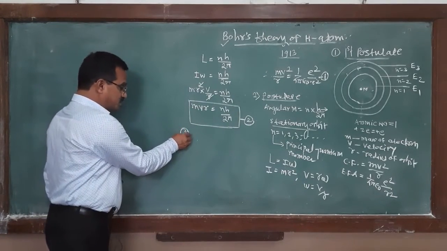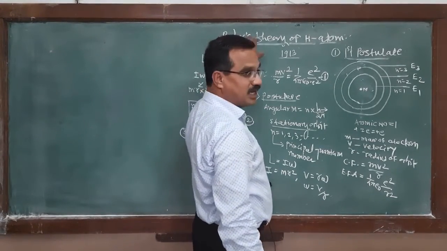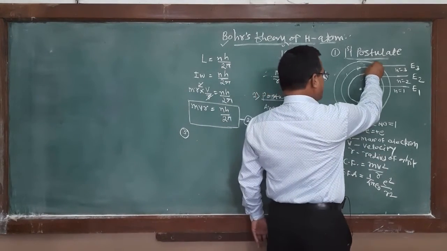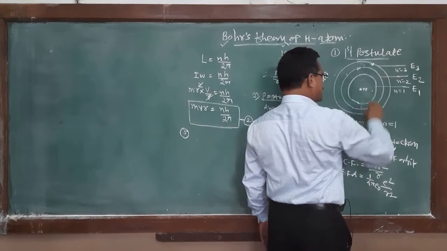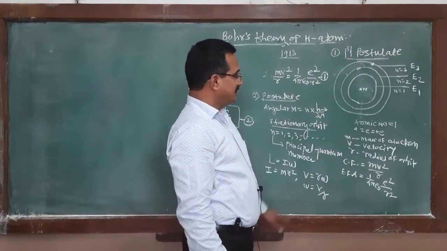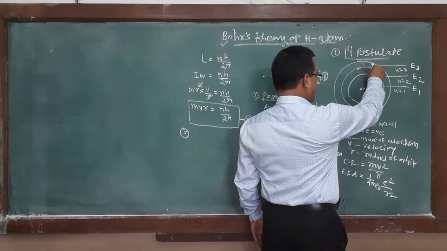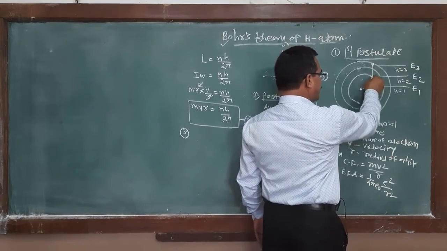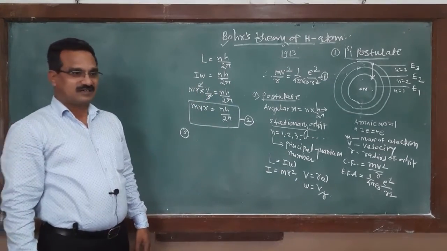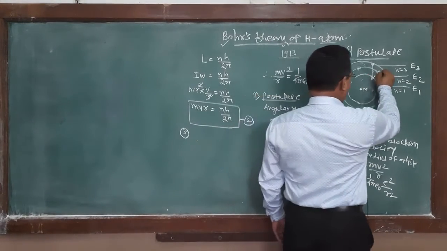In the third postulate in Bohr's, suppose the electron is in a higher orbit, and when it jumps from a higher orbit to a lower orbit, at that time it emits a radiation, and that radiation is in the form of a photon.